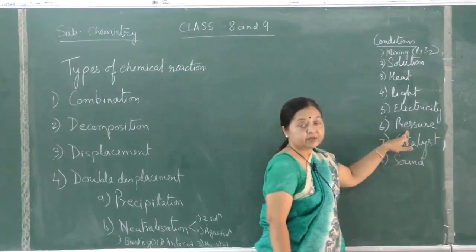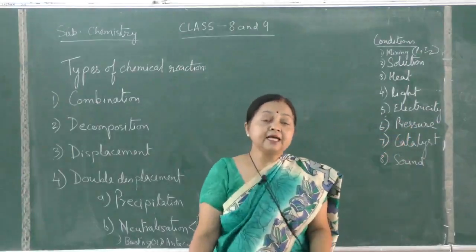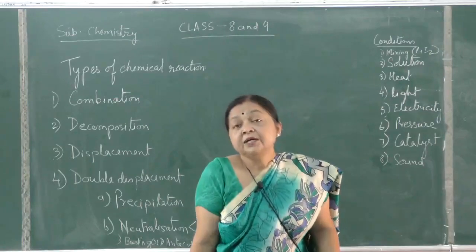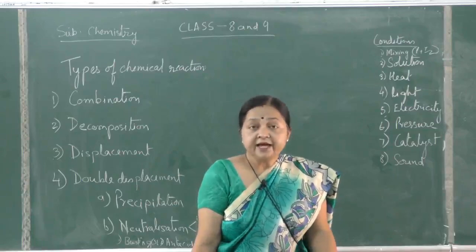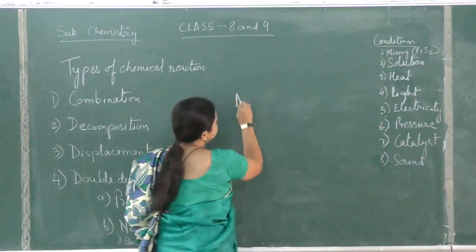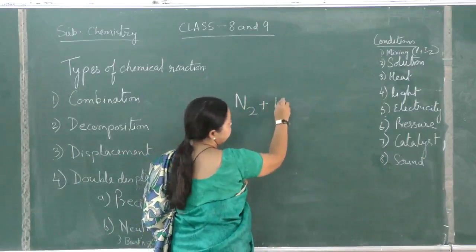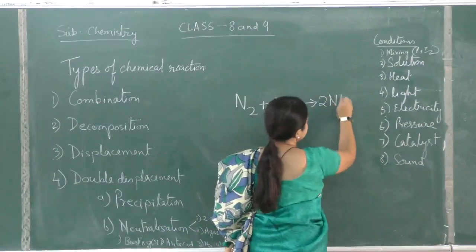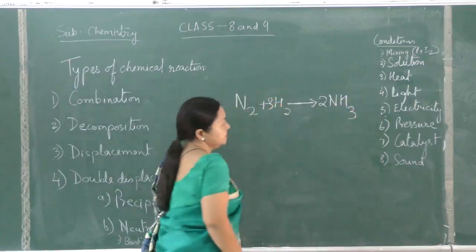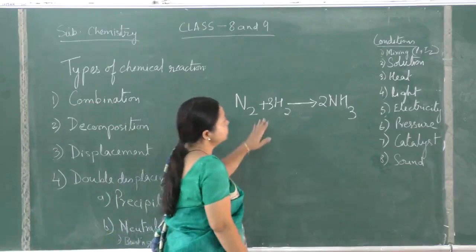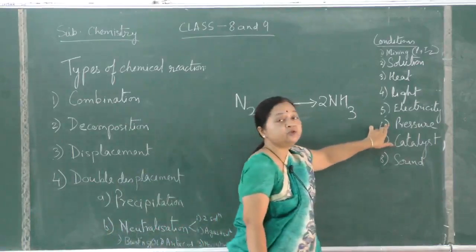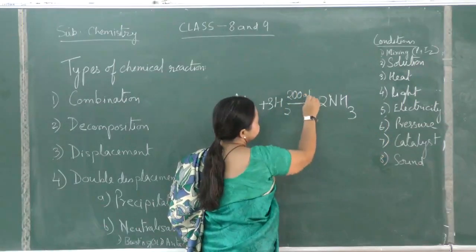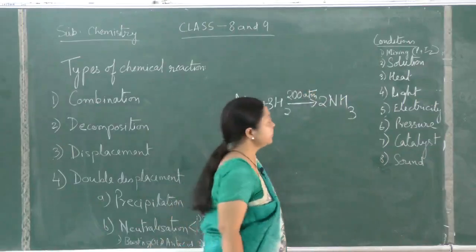Next is pressure. Two gases are reacting. Under normal circumstances, nitrogen is present in the atmosphere, hydrogen is present in the atmosphere, but they are not reacting. When will they react? When pressure is applied to them. So N2 plus H2, with this example I am going to explain all the other factors also. This is the Haber's process of manufacture of ammonia. So what is required? Pressure is required, a pressure of 200 plus atm. Pressure is applied in this reaction.